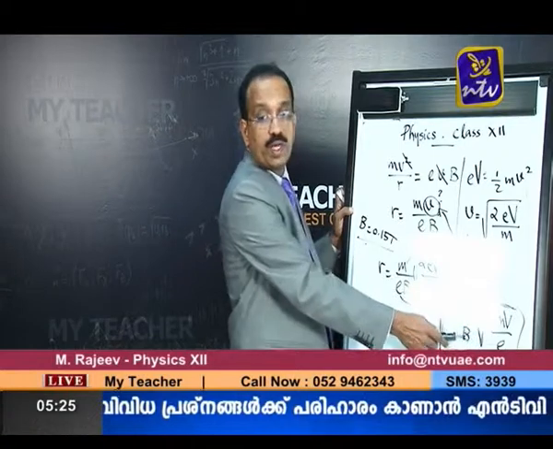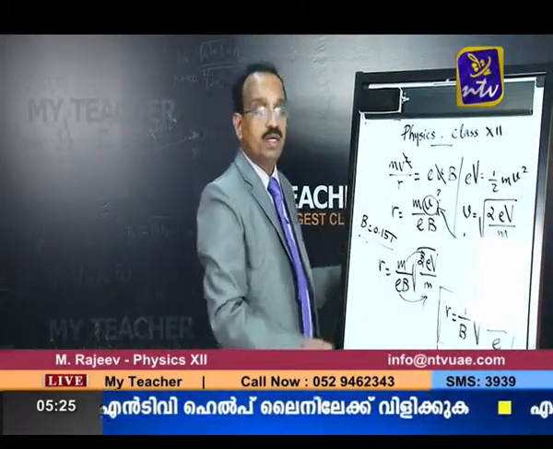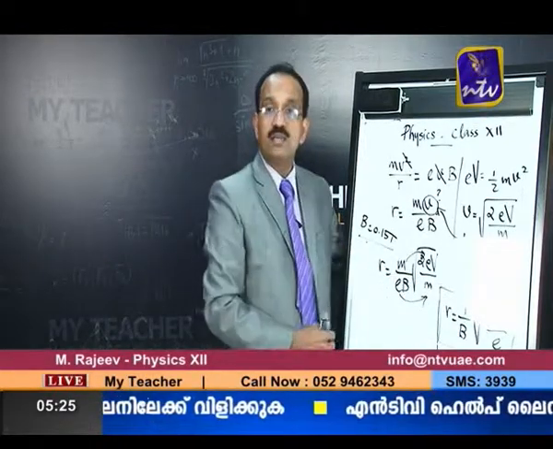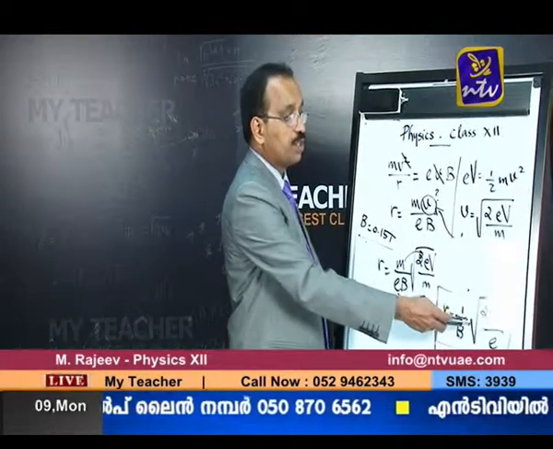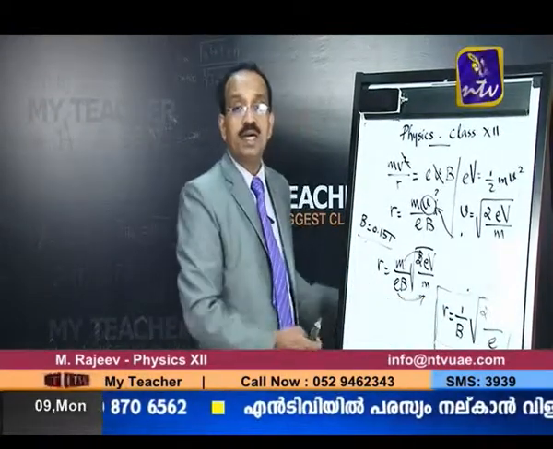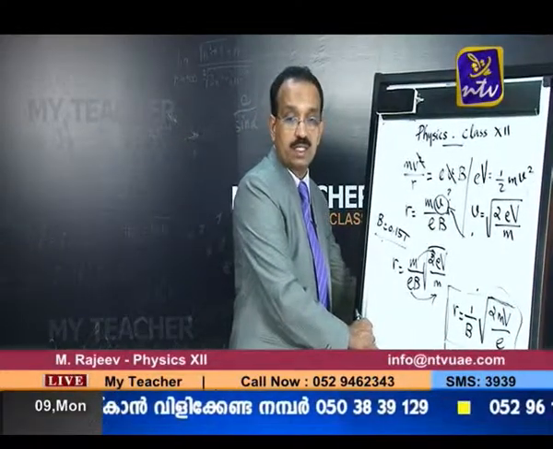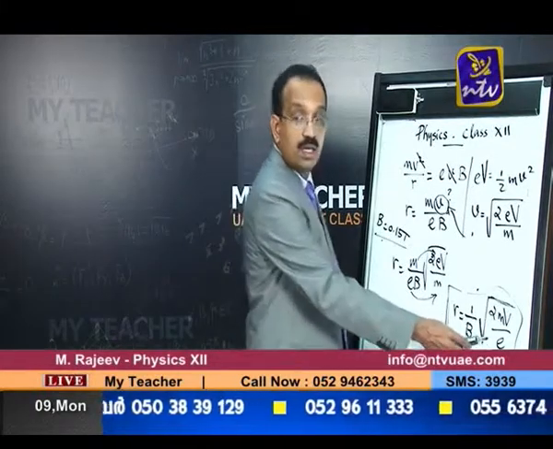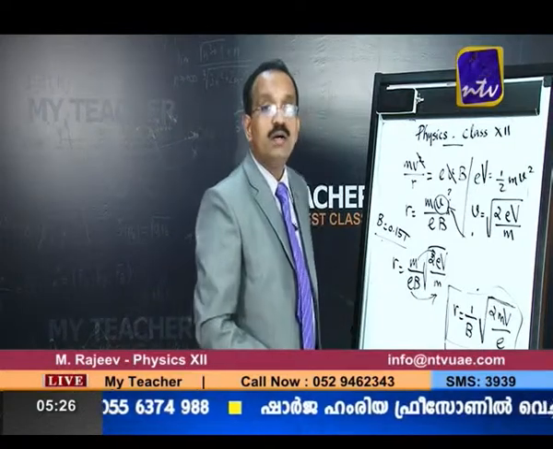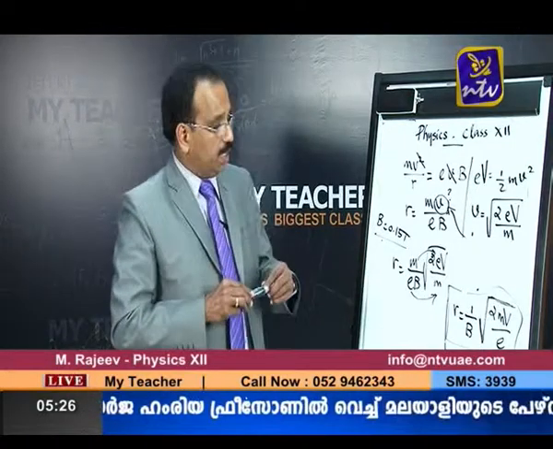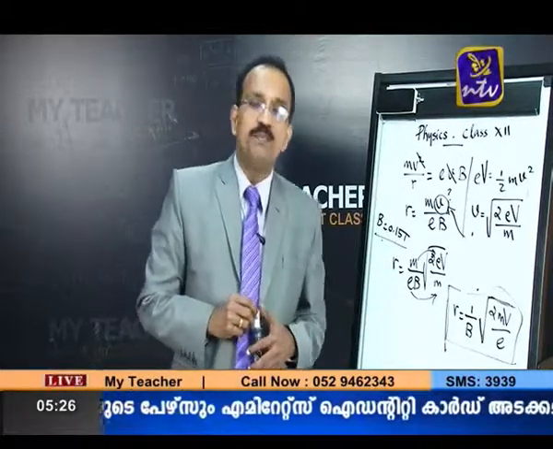Now you substitute the data given: V is 2 kilovolt, the mass is given, the charge is given, and the magnetic field is given. Substitute all the values in this equation and you will be able to calculate the radius. That is the radius of the trajectory of the electron. Trajectory is given by 1 by B root of 2mV by E. Clear? Now actually we are into the discussion of concepts of magnetism.